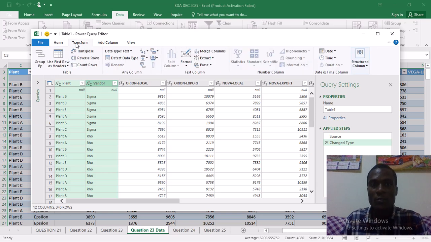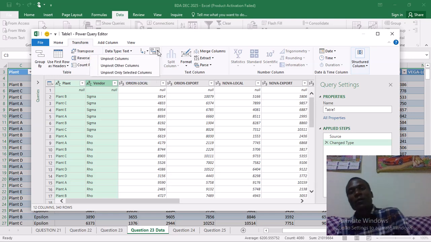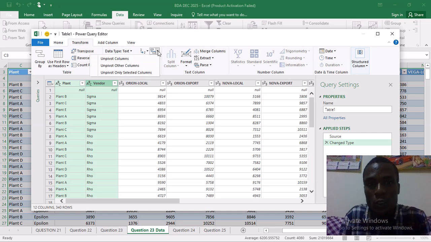After selecting the two, I go to Transform. Then I come here to Any Column, and I click on this drop-down here. Number one, we have Unpivot Columns, which will unpivot all the columns.